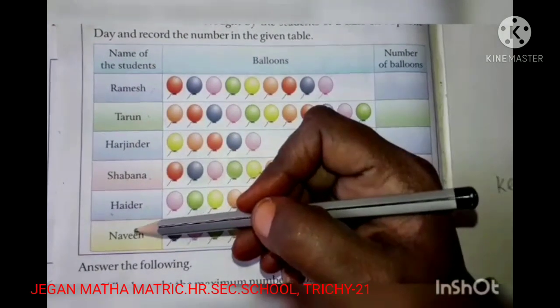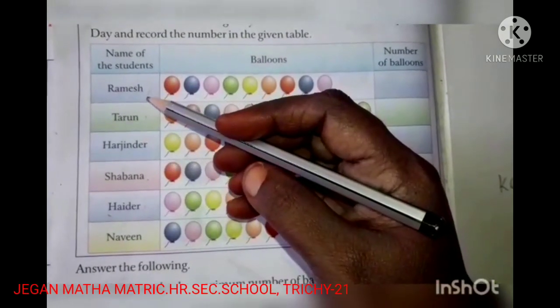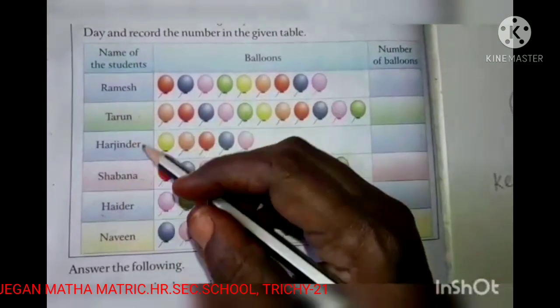These students have brought some balloons to the class for the celebration of Republic Day.